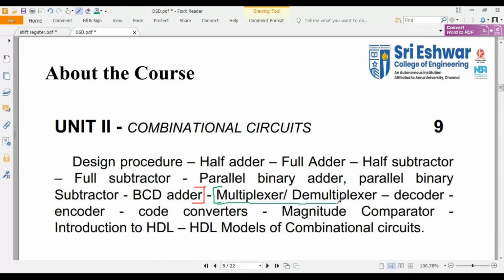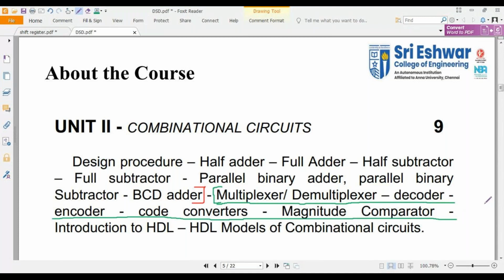Note down the portion for your second internal test: multiplexer, demultiplexer, decoder, encoder, code converters, then magnitude comparator. So this is the portion from your unit number 2.